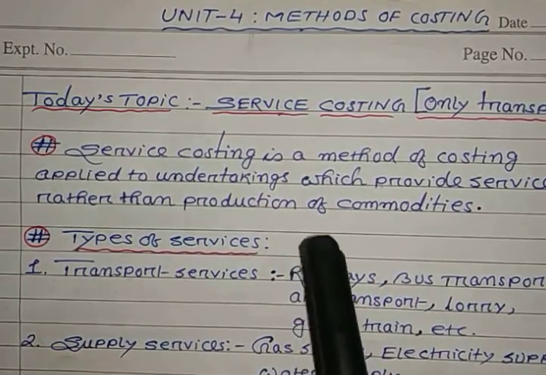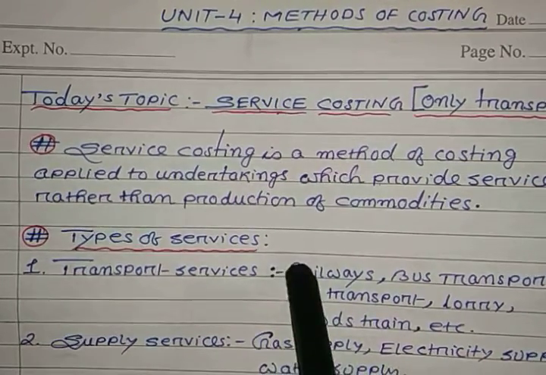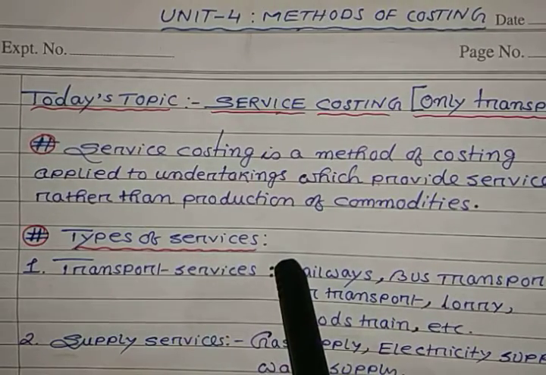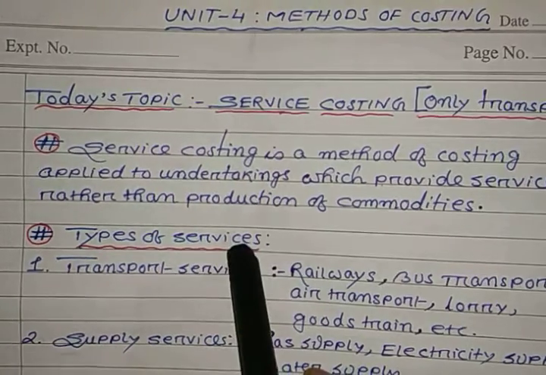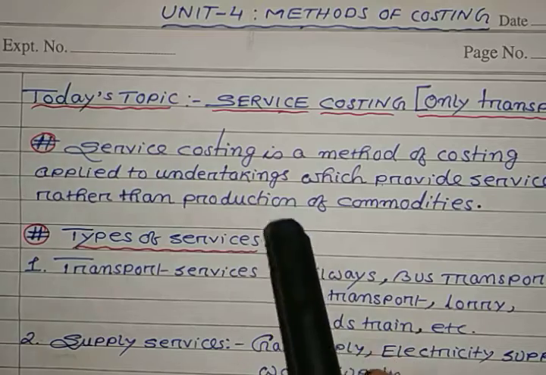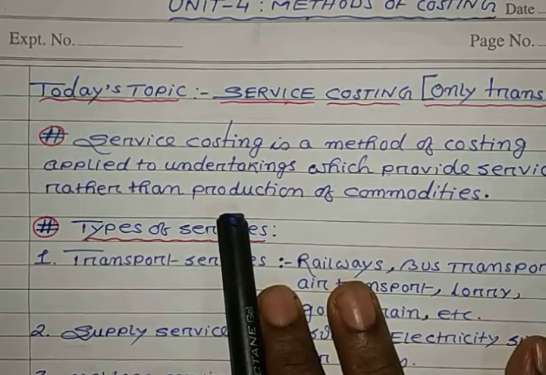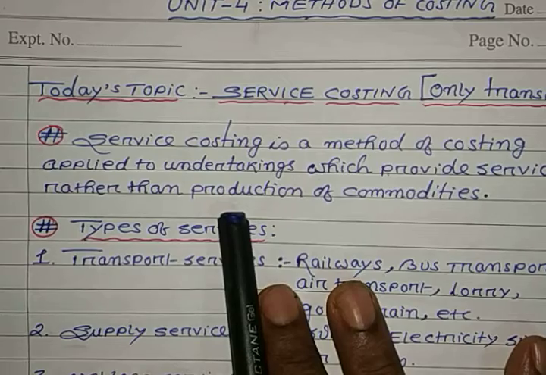Operation costing is therefore applied in manufacturing undertakings where the final product is obtained after a number of successive operations. Okay? I hope you understand the meaning of service costing or operating costing.